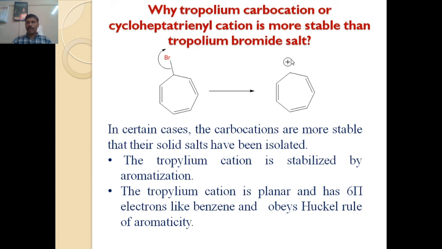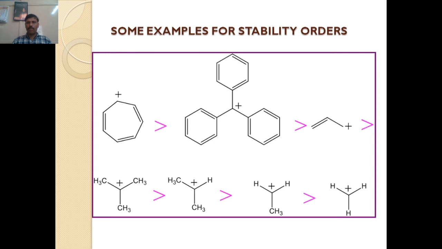That compound contains a planar, cyclic and highly conjugated structure, and it obeys the 4n plus 2 pi electron rule, that is the rule of aromaticity, and therefore that structure is more stable. Some examples for the stability order are given.